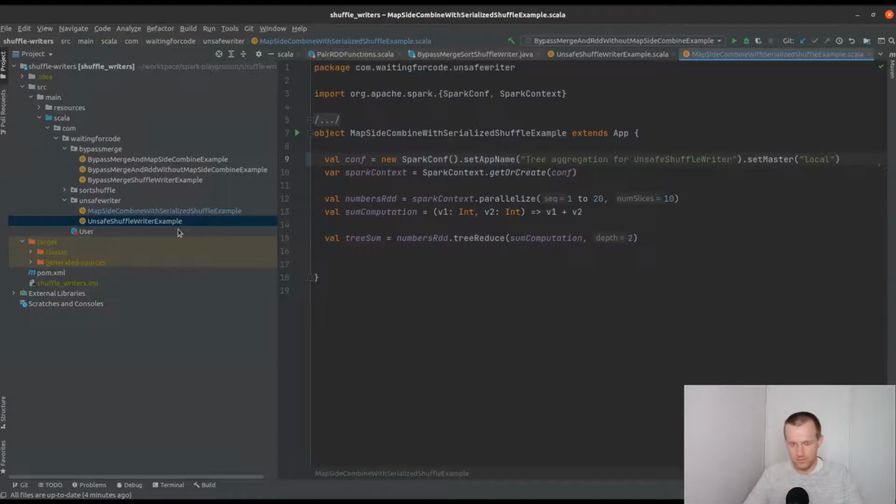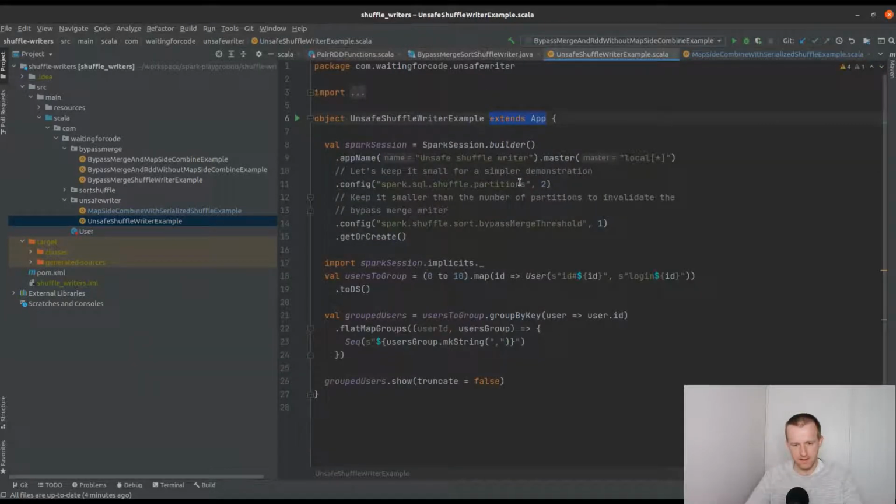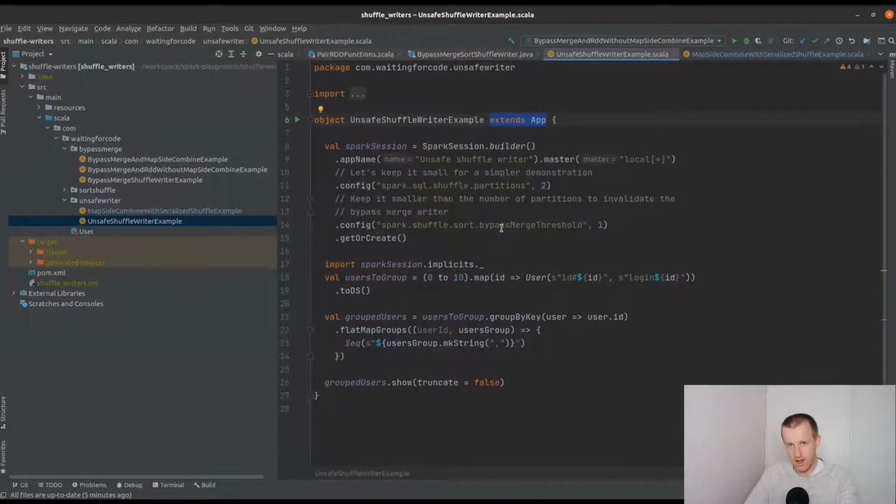So here I will have two test codes, and I will start with the first one, which will use the unsafe shuffle writer because the number of shuffle partitions is greater than the bypass merge threshold, and also because in the code we don't have any map-side combine. Map-side combine in the sense of the old RDD API, because of course group by key in the Dataset abstraction will perform some partial aggregation on the mapper side and send only this result to the final reduce step on the reducer's side.